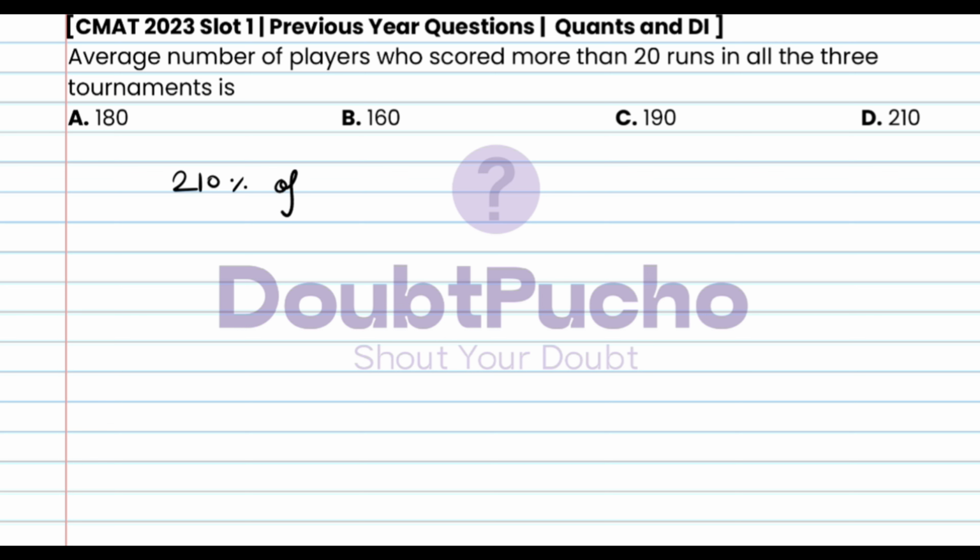210% of 300 will be 630. So this is the sum of observations, upon 3, which is the number of observations. So this is going to be 210. So this is our average. This is in option D, hence option D is our correct answer for this question.